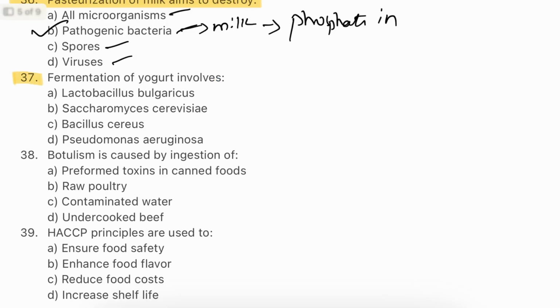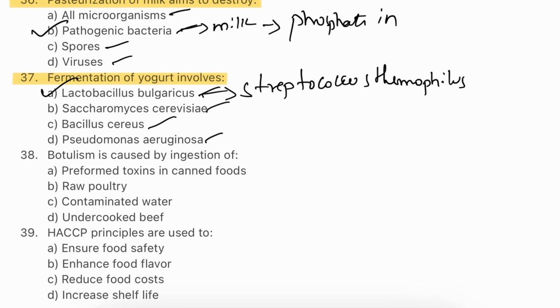Question number 37. Fermentation of yogurt involves Lactobacillus bulgaricus, Saccharomyces cerevisiae, Bacillus cereus, Pseudomonas aeruginosa. The answer will be A, Lactobacillus bulgaricus. So Lactobacillus bulgaricus along with Streptococcus thermophilus ferments the lactose in milk to produce lactic acid. This acidification not only thickens the yogurt but also enhances its flavors and preserves it by lowering the pH.